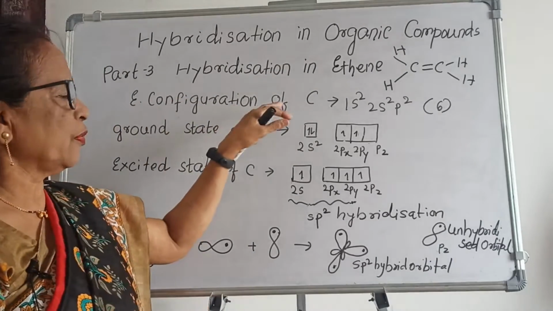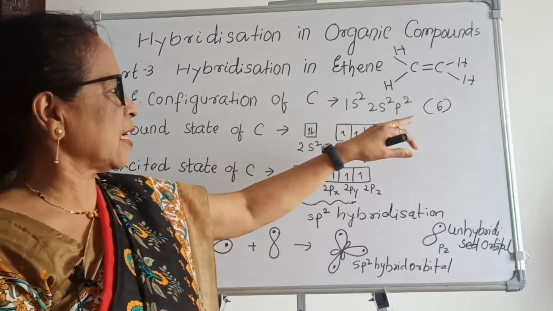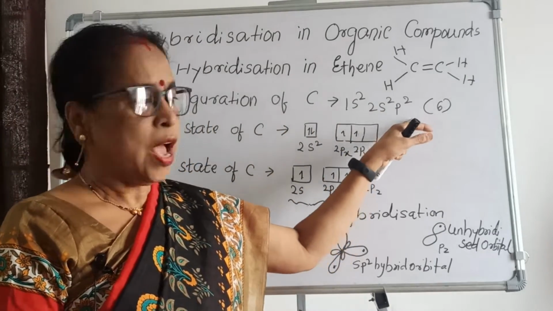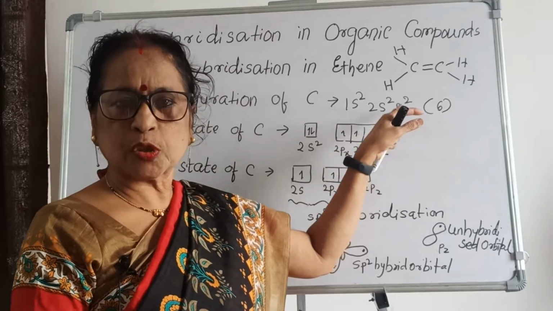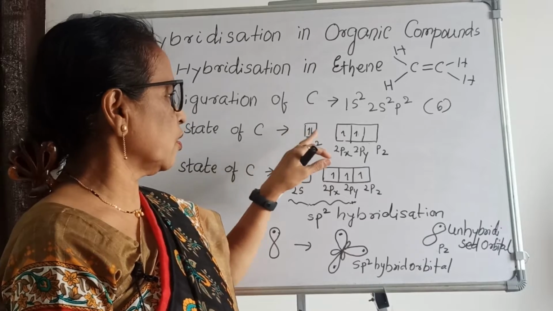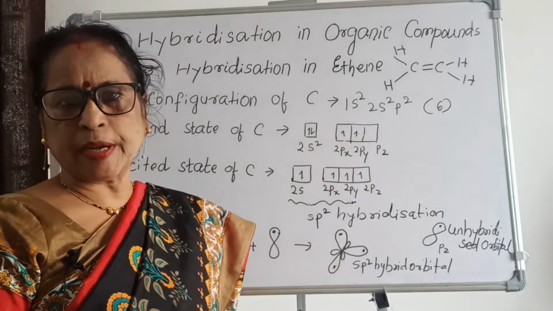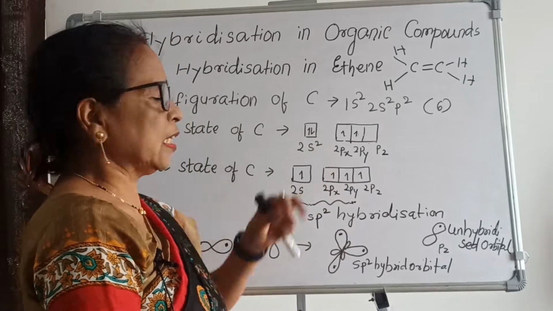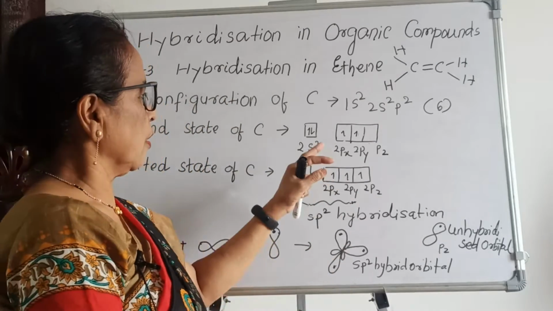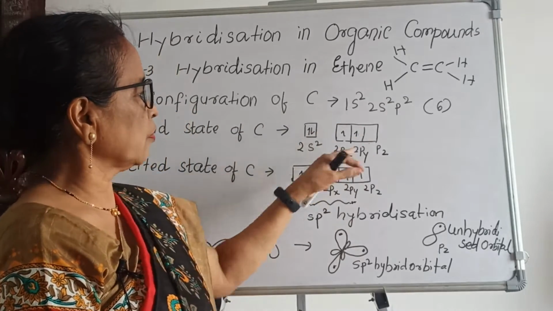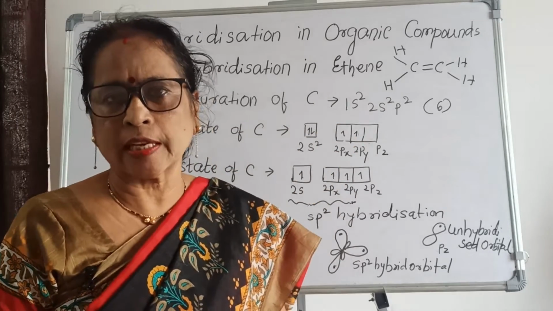Now the electronic configuration of carbon, atomic number 6, is 1s2 2s2 2p2, where the outer shell 2s2 2p2 has 4 electrons. But here the s orbital has a paired electron, and px and py have one electron each, because out of 3 p orbitals only 2 electrons are there.